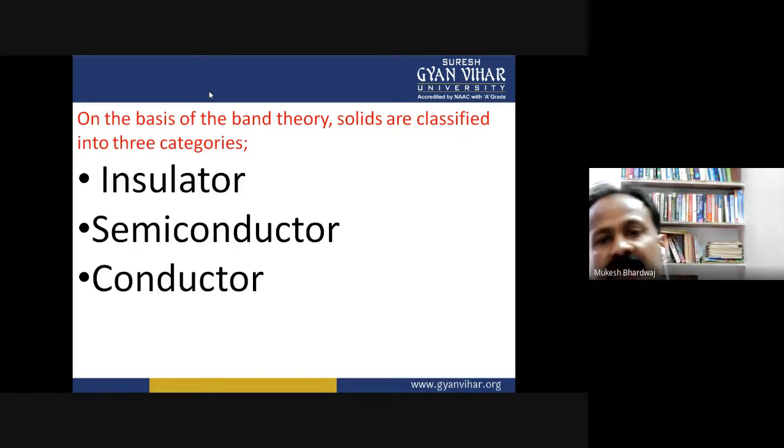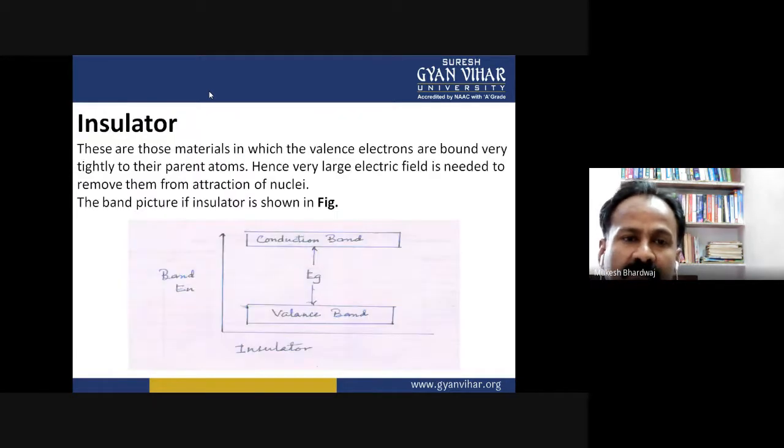On the basis of band theory, solids are classified into three categories, which we had already seen: insulators, semiconductors, and conductors are differentiated on the basis of band theory. And just a small review once again to give the classification of insulators through some pictorial representation.